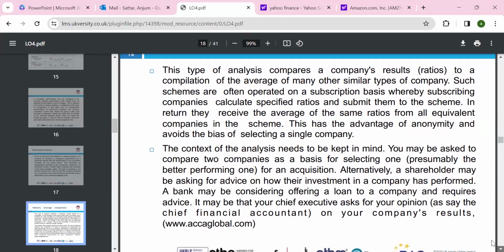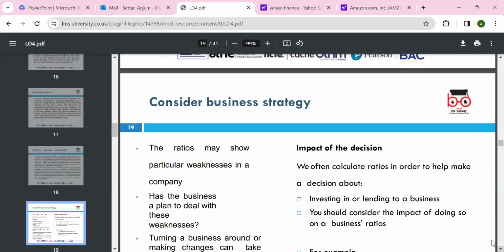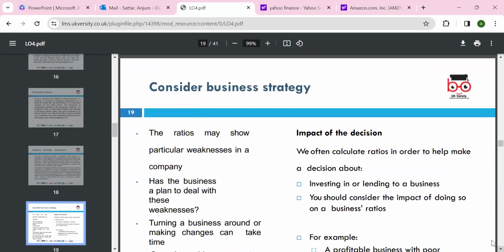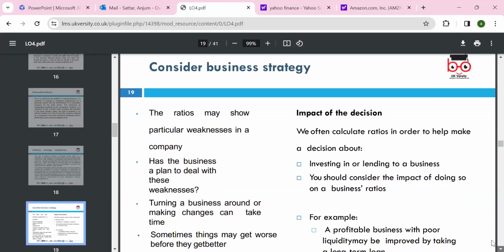No question. Then according to this we can consider the strategy, what strategy will be used. The ratios may show a particular weakness in a company, and the business plan must deal with these weaknesses and the impact of the decision. We often calculate the ratios in order to help decisions about investing or lending, which we can decide.